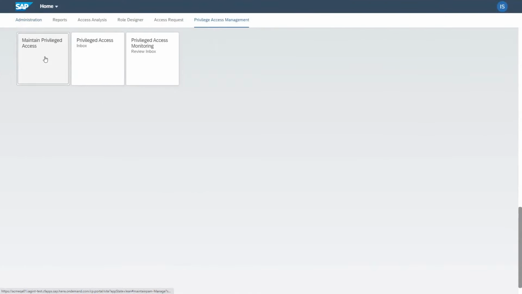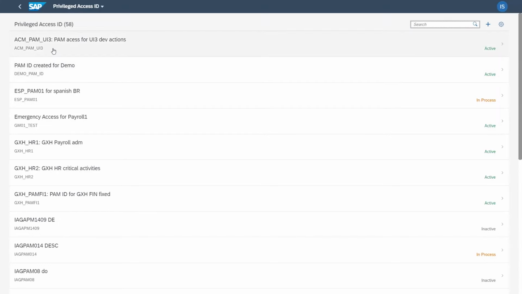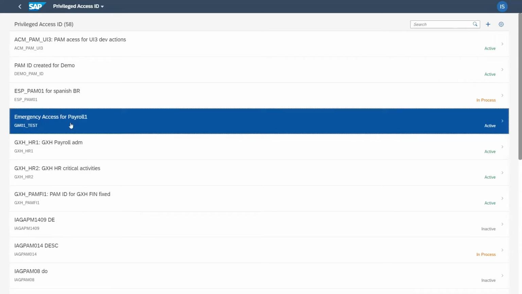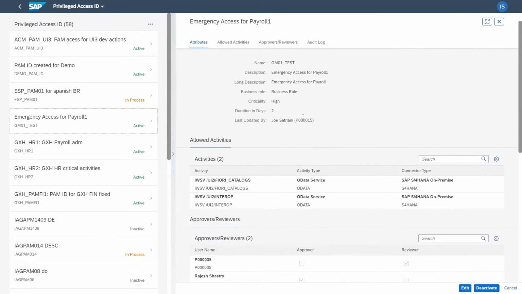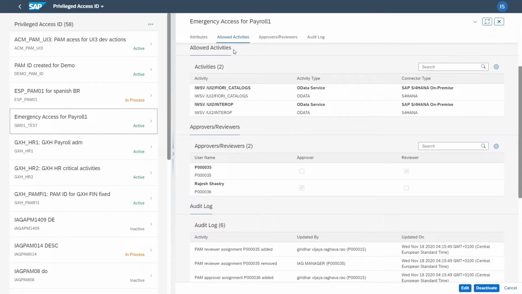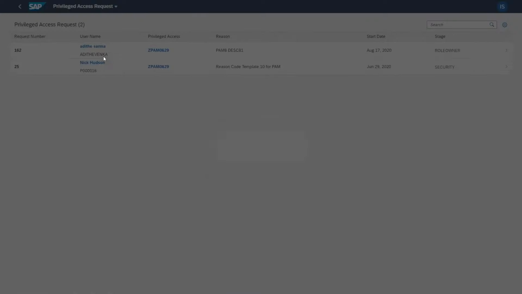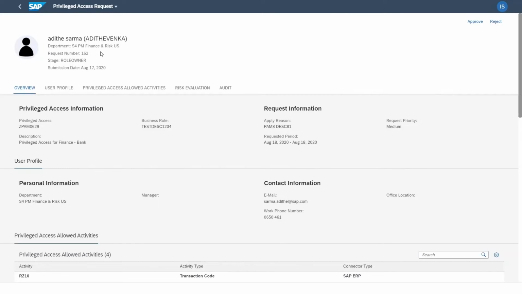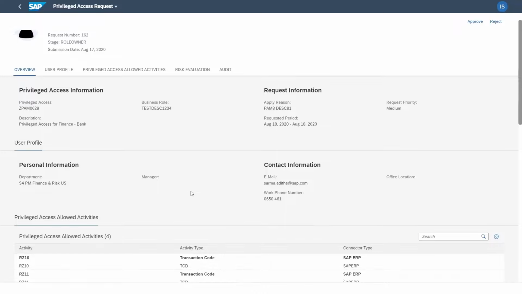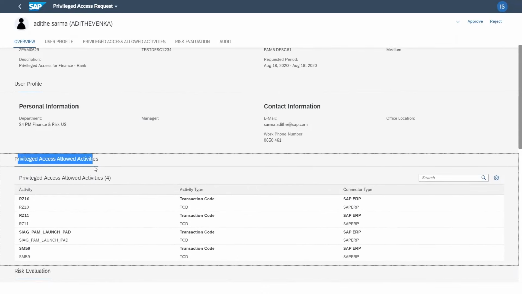SAP Cloud IAG Privileged Access Management gives you a compliant and structured process to request elevated access to business functionality. You can maintain those privileged users with their master data and allowed activities, see the approval steps to grant this access to emergency users, including their task list and historical risk evaluation information.